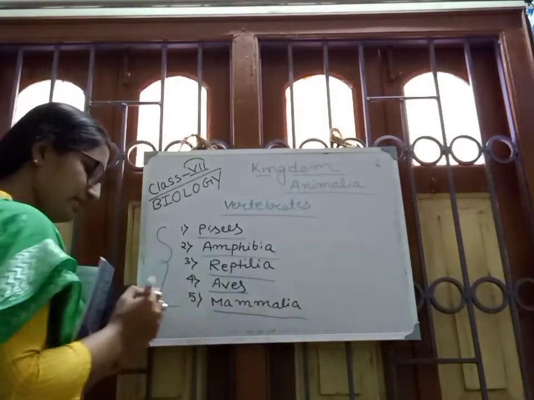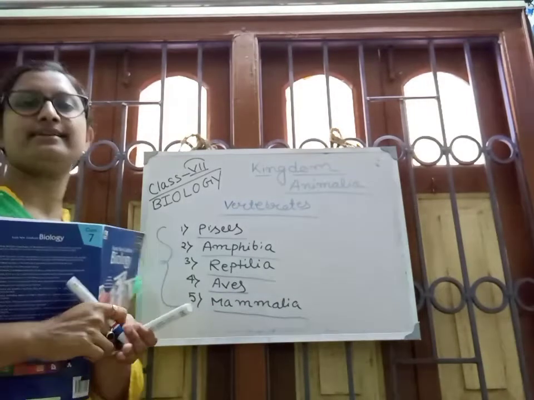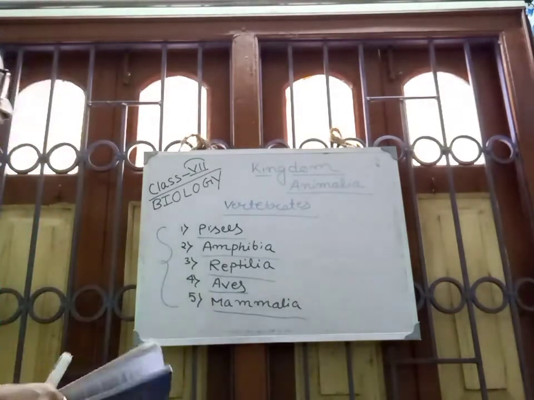Number 5, Mammalia. All the examples and characteristics I will discuss in detail later.